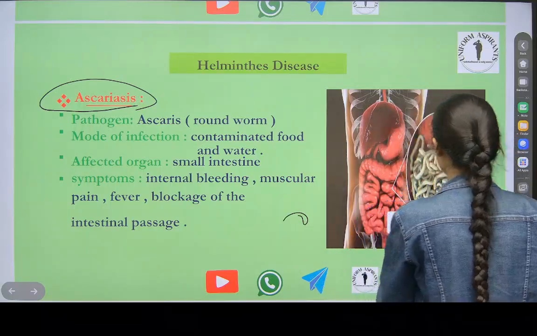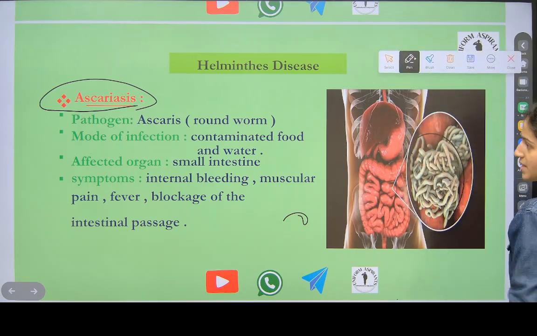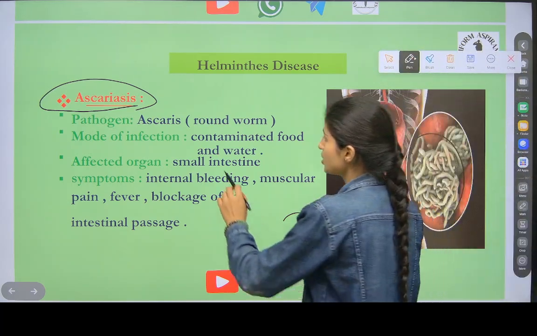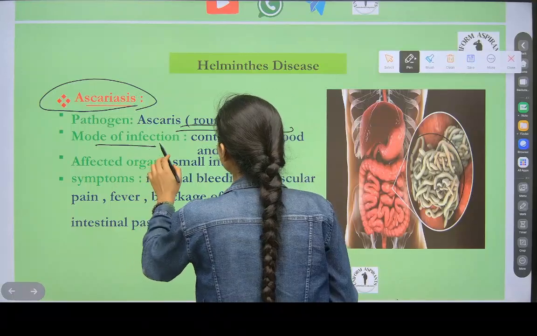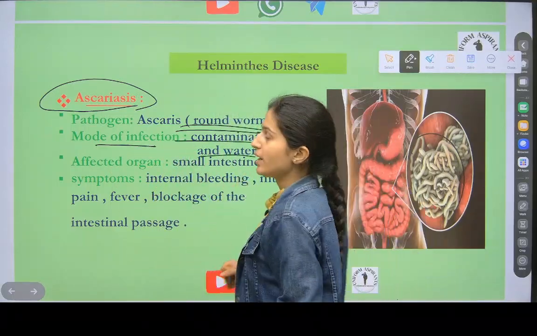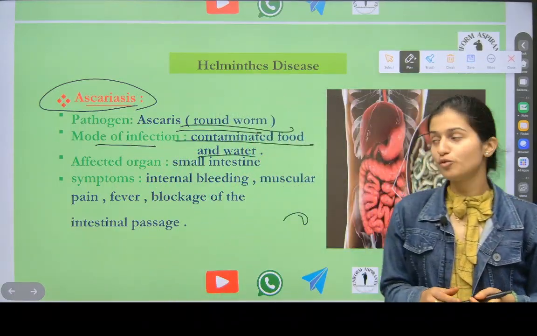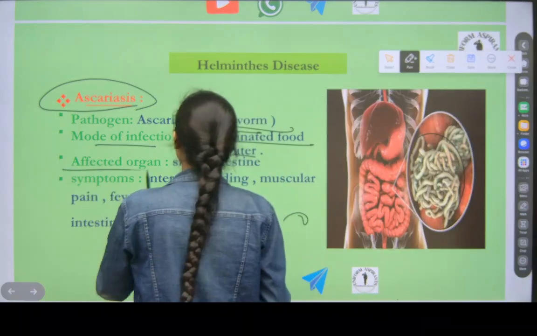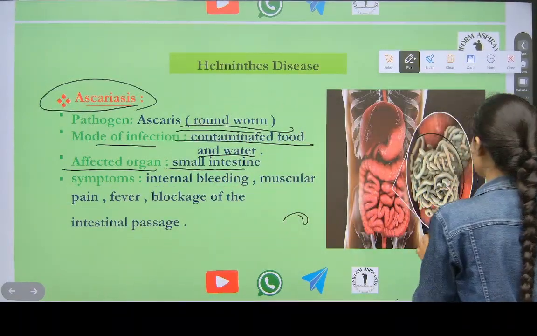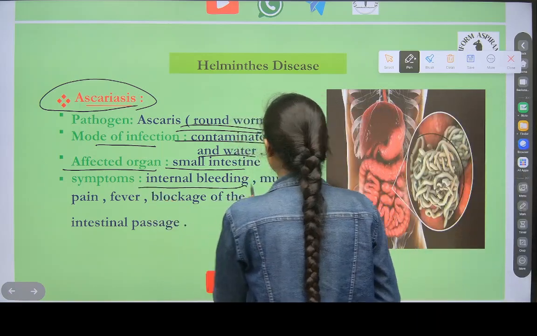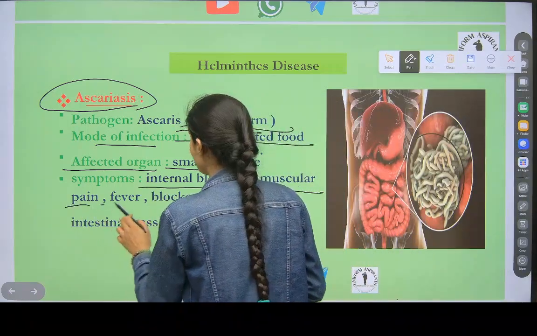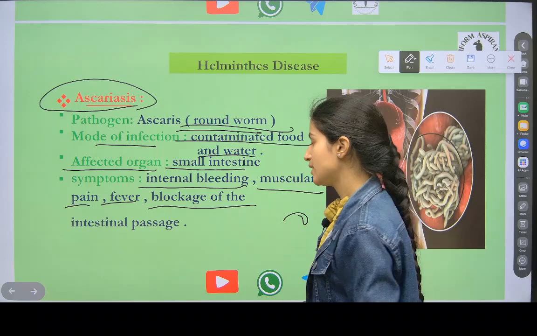See, your picture is given. This is ascariasis only. The pathogen is roundworm. The mode of infection is contaminated food and water. The affected organ is the small intestine. Symptoms: internal bleeding, muscular pain, fever, and blockage of the intestinal passage.